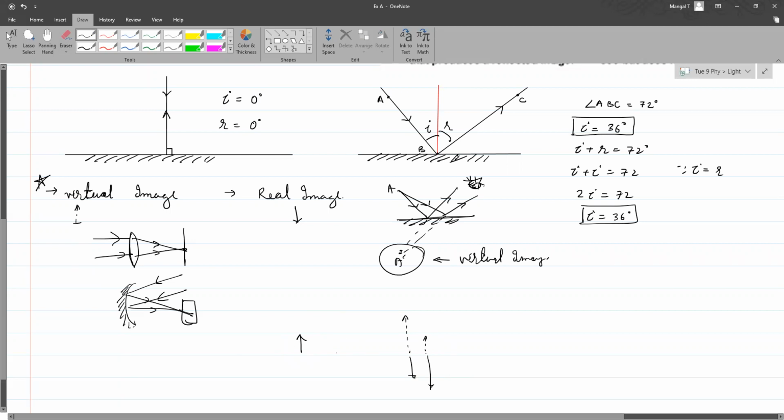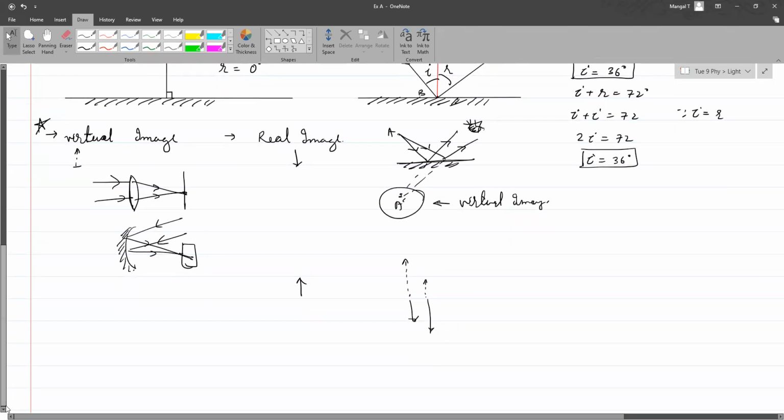So as Devanshi said, on the projector screen we see it upright only. So will it be a virtual image? No, because the image which passes through the lens is upside down, so the lens inverts it again. Okay, okay, sir.